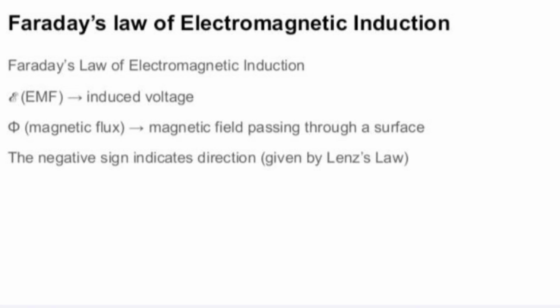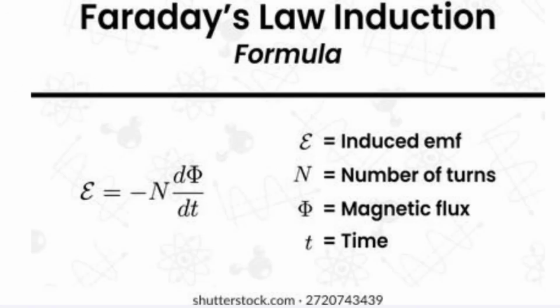Next is the second law. The second law states that the magnitude of the induced EMF in a closed conductor is proportional to the rate of change of magnetic flux linked with the circuit. So Faraday's law formula is: electromotive force E is proportional to, or equal to, minus N d phi by dt.